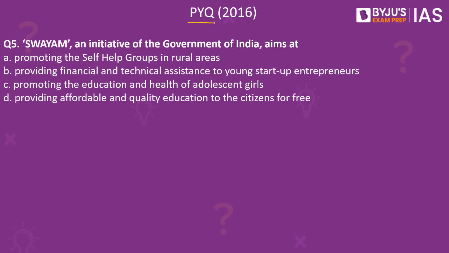SWAYAM, an initiative of the Government of India, aims at option A, promoting the self-help groups in rural areas. Option B, providing financial and technical assistance to young startup entrepreneurs. Option C, promoting the education and health of adolescent girls. Option D, providing affordable and quality education to the citizens for free.